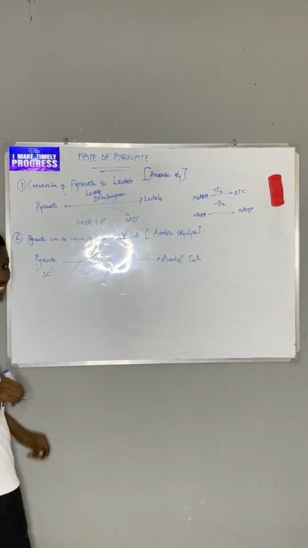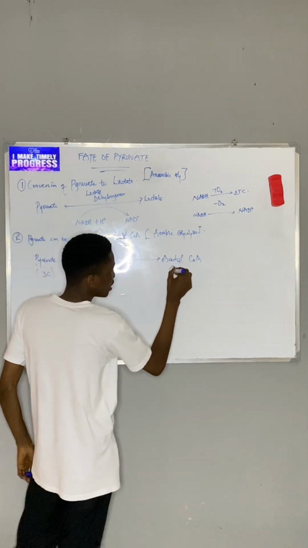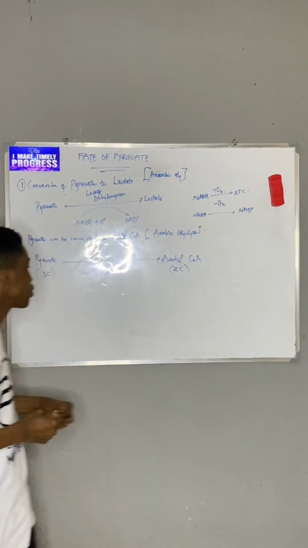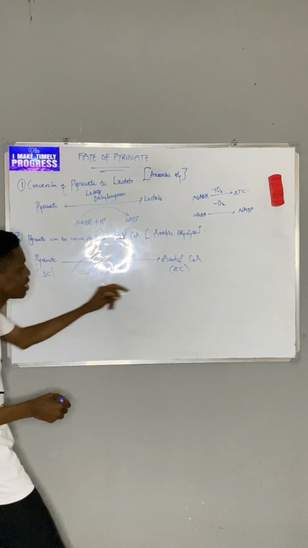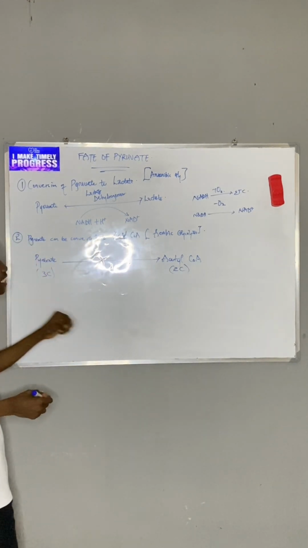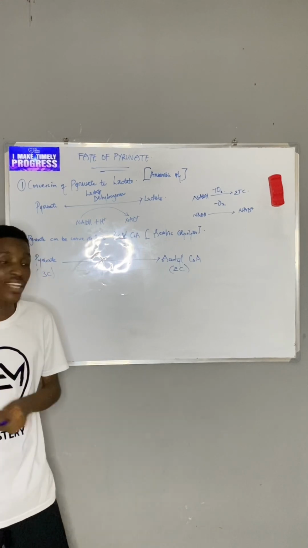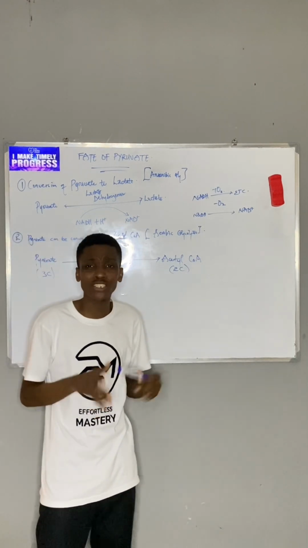Now first, pyruvate is 3 carbon, whereas acetyl, anytime you hear acetyl, that's 2 carbon. It's a 2 carbon guy. Now you see, amongst others, this was pyruvate, this is now a CoA. That means this is the addition of CoA. And CoA here is coenzyme A. But the way we write it, we usually write it as CoASH.